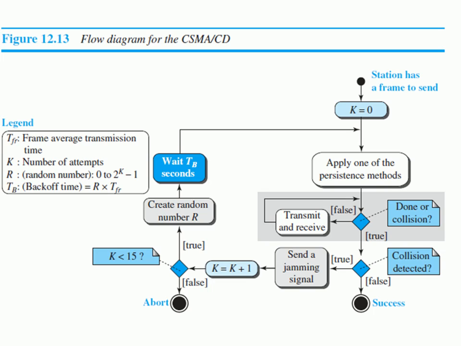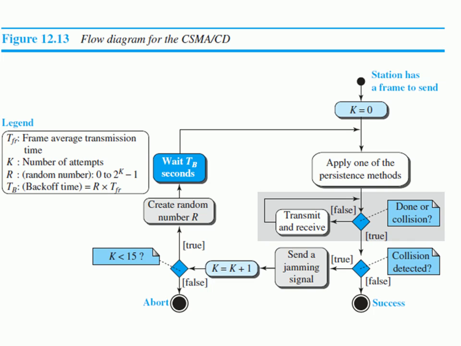If it is less than 15, then the process continues. Some random number will be generated and the station waits for some backoff time, right? How do you calculate the backoff time? That is R into TFR, isn't it? A random number is generated for each particular station, and if R is different, then the backoff time is also different, isn't it? After waiting the backoff time, again it applies one of the persistence methods, which is done by the station itself, right? So again the process continues.